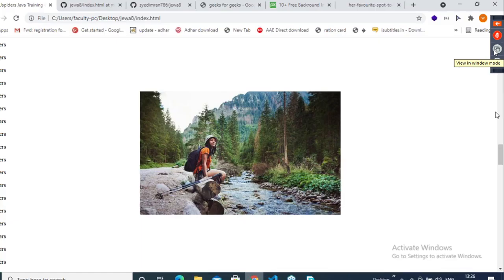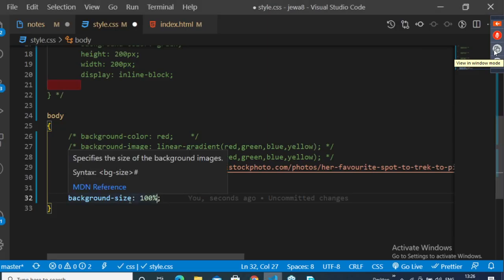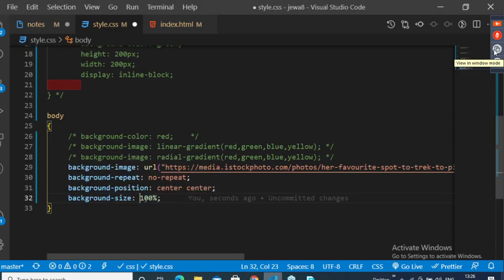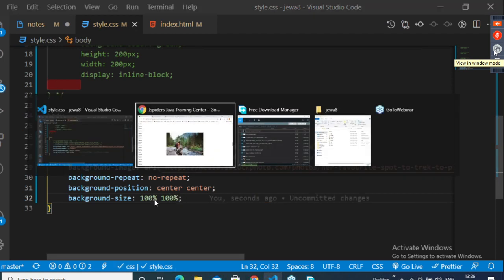I want my background image to occupy the whole 100% width of the page. This is my 100% width. The whole 100% width should be occupied with the help of which property? Background size. The first value is the width. Same thing, I want my image to occupy 100% of height. So let's save this. It will occupy 100% height and 100% width.